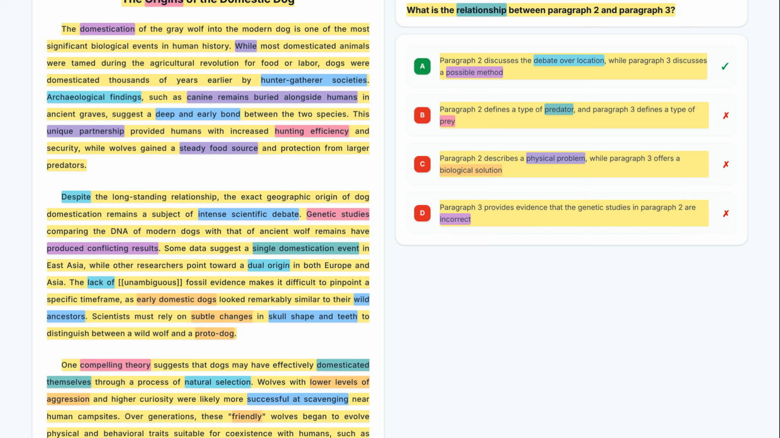The correct answer to this question is option A, since paragraph 2 outlines the debate regarding geographic location, while paragraph 3 describes the method of domestication via natural selection.